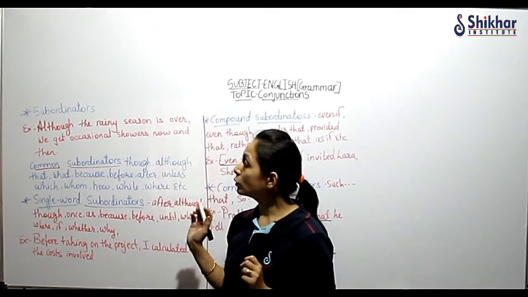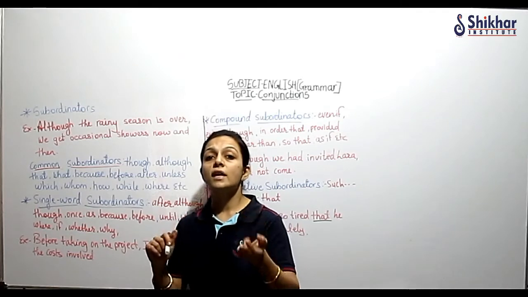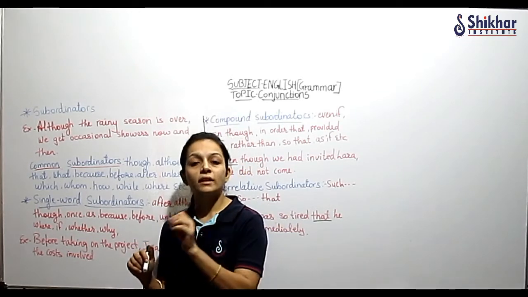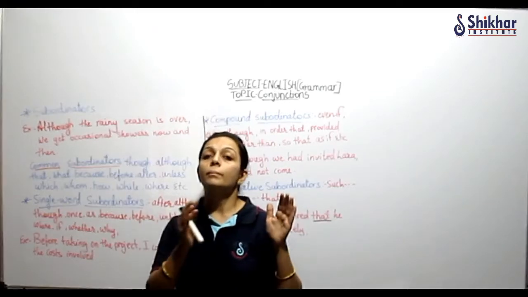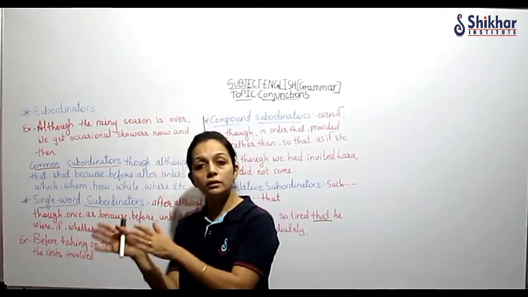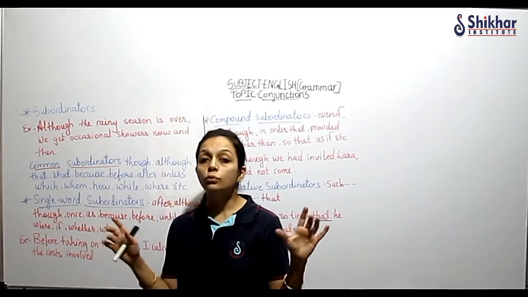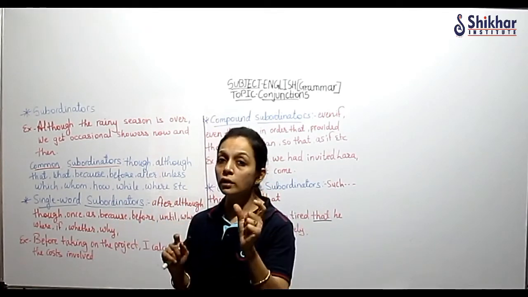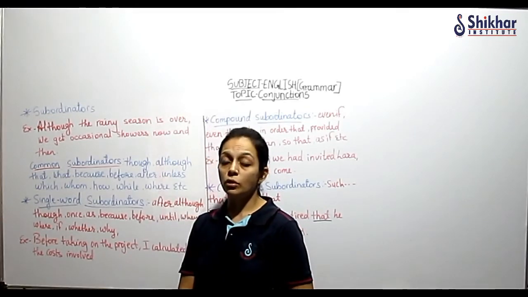So you know about the clauses. Two clauses. What are clauses? Clauses which have a subject and a finite verb. दो अलग-अलग sentence होते हैं. A clause जहाँ पे a subject and a finite verb and another sentence where you have a subject and a finite verb. वो दो sentences को जो word join होता है उसको बोलेंगे subordinators.